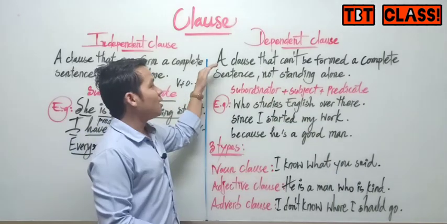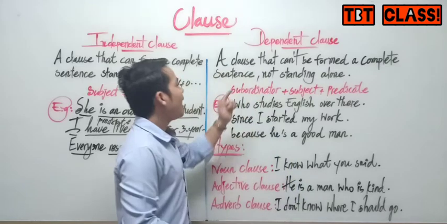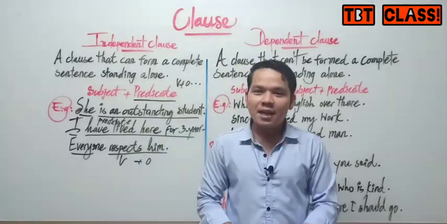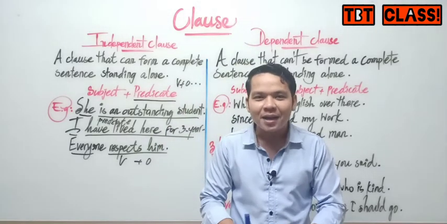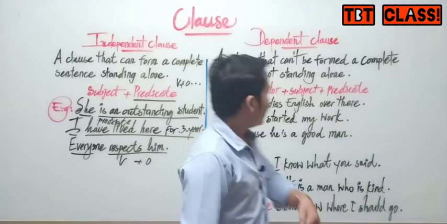Dependent clause is a clause that can't form a complete sentence and can't stand alone. As I told you previously, dependent clause is also a sentence, but it doesn't have enough meaning for its own self. So let us go one by one.